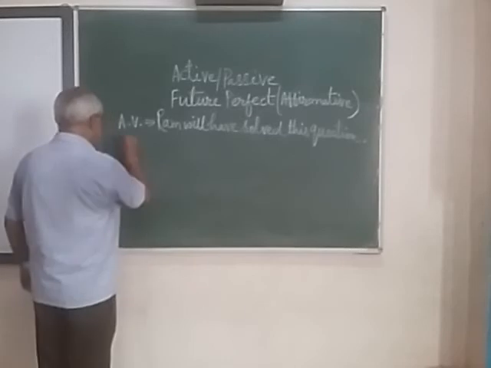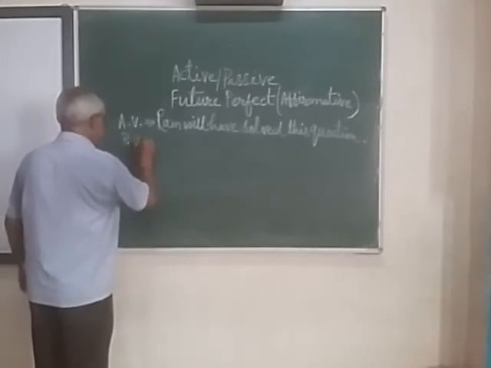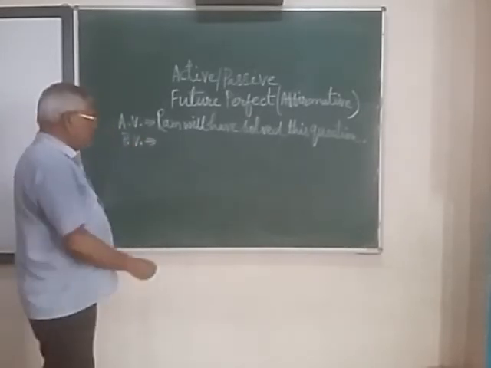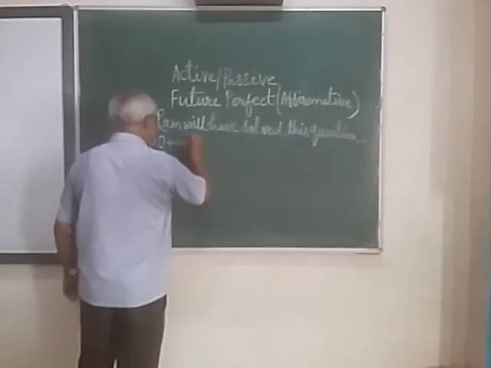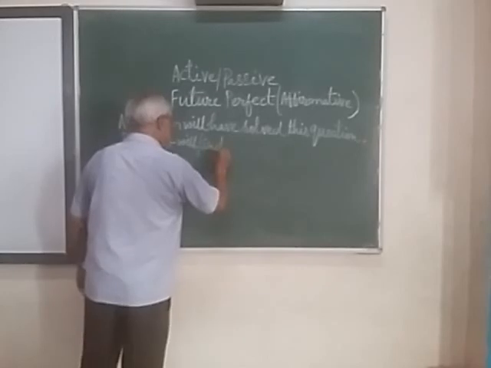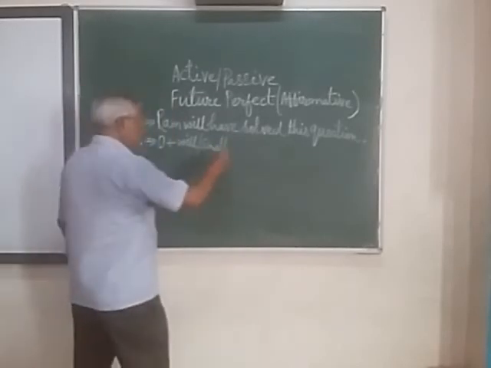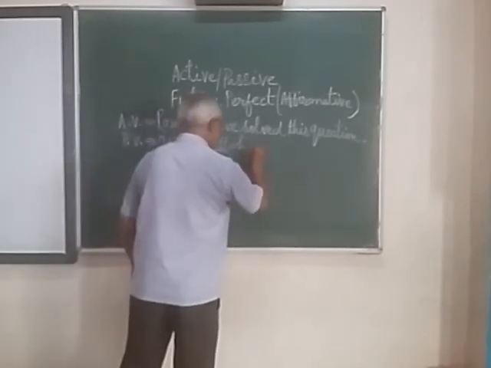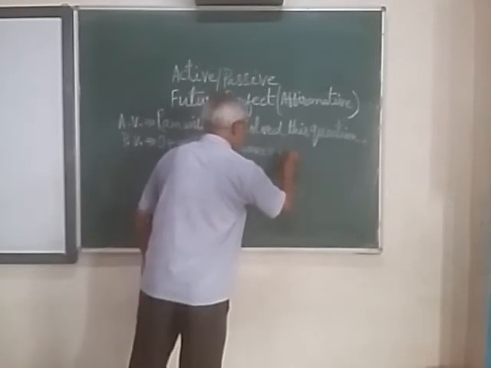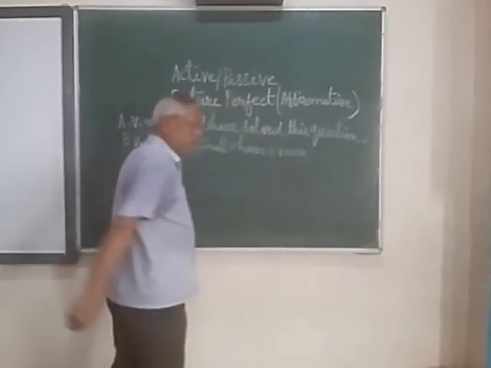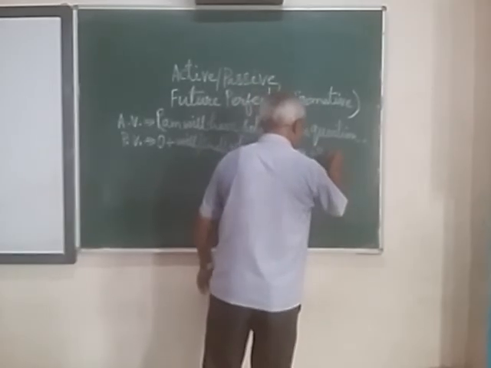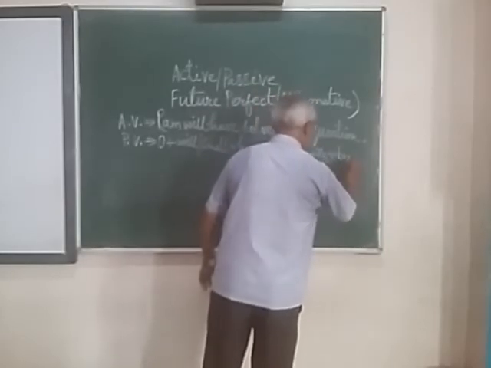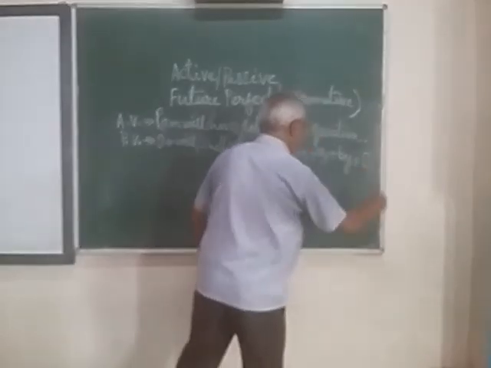And now you have to change into passive voice. First the object, then will or shall, then the word have, then been, then V3, then by, and then the subject.